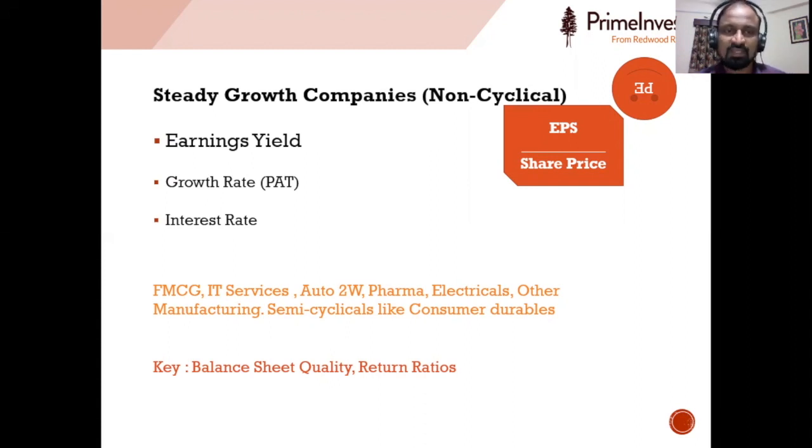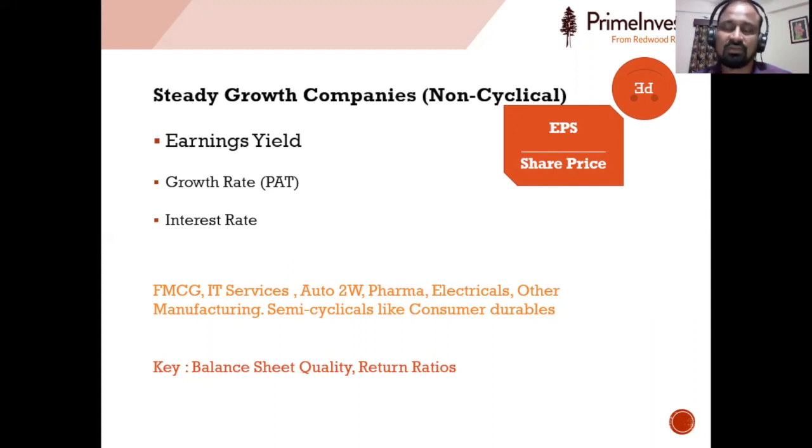In the case of a stock, the earnings per share is the total profits per share that a company is making. Then the company may decide to distribute a part of that. If a company is distributing 50% of that in the form of dividend, then that amount divided by share price we calculate as dividend yield.